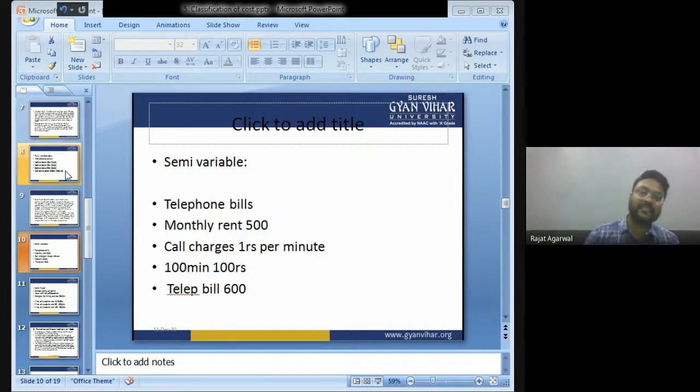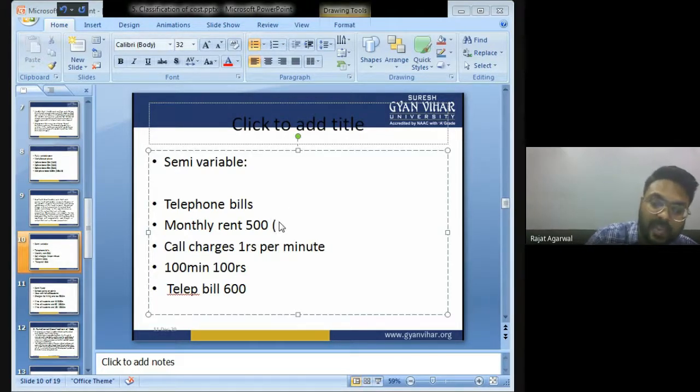Now, let us take the example of a telephone bill. We used to have landline telephones at our homes. In landline telephones, the government gives you the bill. In that bill, they charge some fixed monthly rent. Suppose they are charging a fixed monthly rent of 500. So this monthly rent of 500 is known as the fixed part.